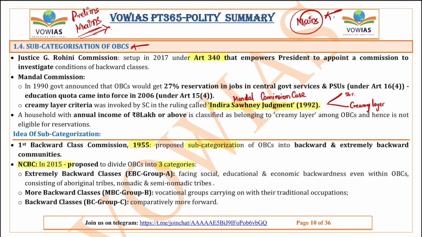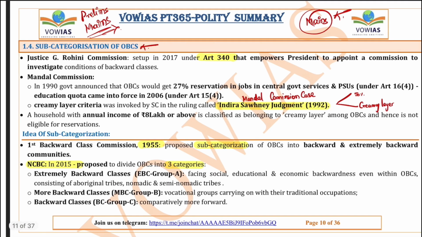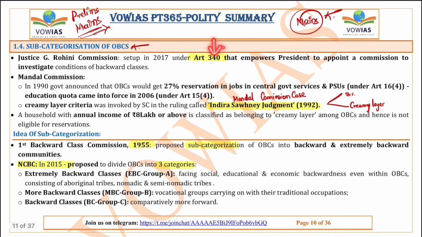Now we will talk about this next topic. We will talk about the subcategorization of OBCs. As you all might have already read previously, there is the Justice Rohini Committee, the Justice Rohini Commission. This commission was set up in 2017, so that it would investigate the condition of backward classes and give certain recommendations with regard to the subcategorization of OBCs. And the Justice Rohini Commission was established under Article 340 of the Constitution.